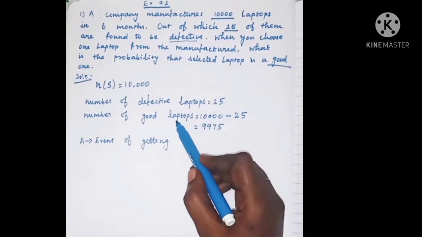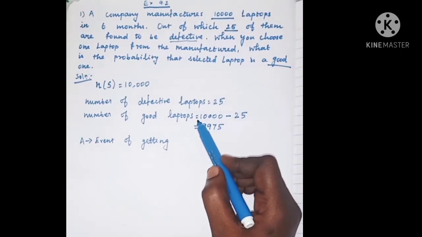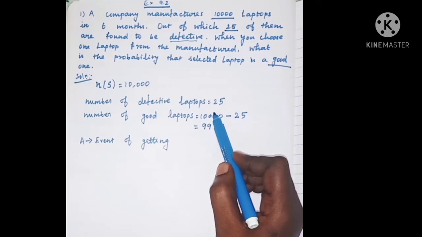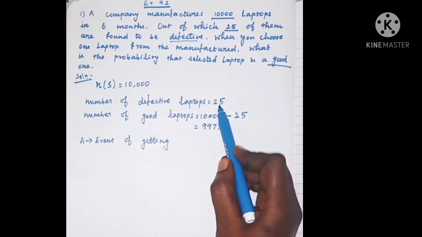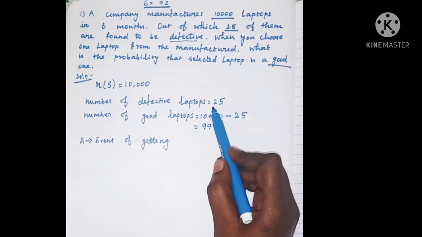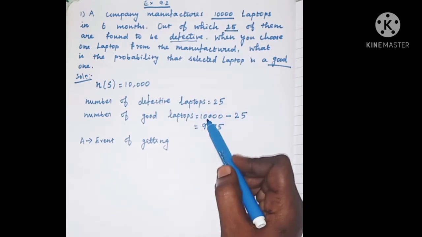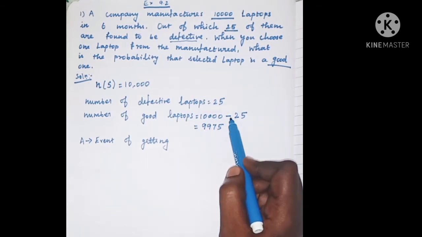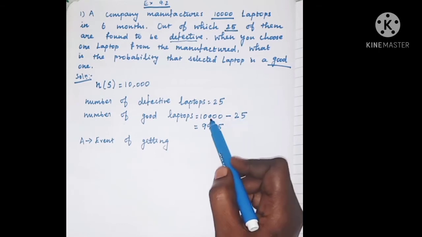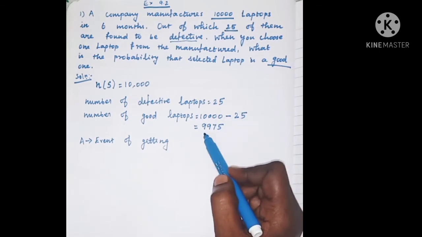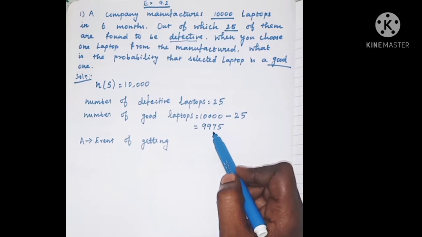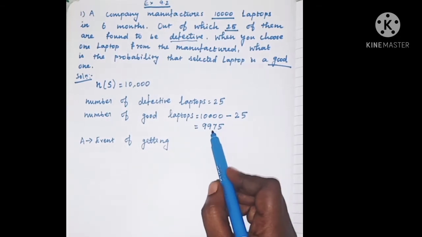To find this, we subtract the number of defective laptops from the total number of laptops. So 10,000 minus 25 is 9,975. This is the number of good laptops.